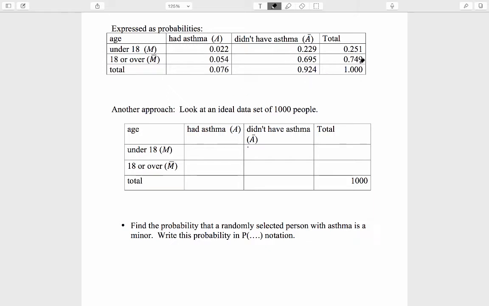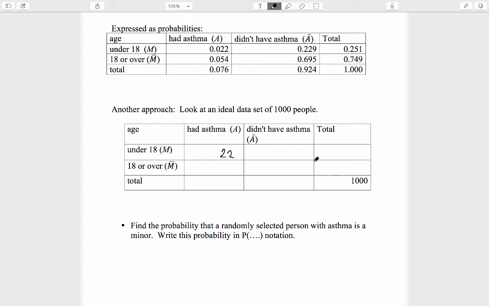Every probability is a decimal extending no farther than the third decimal place. That means that if I take any one of these numbers and multiply it by 1,000, I will get a whole number, which is what we need for an ideal data set. In a truly representative group of 1,000 people, what concrete number of them had asthma and were minors? Exactly 22 of them. 0.022 times 1,000 equals 22.